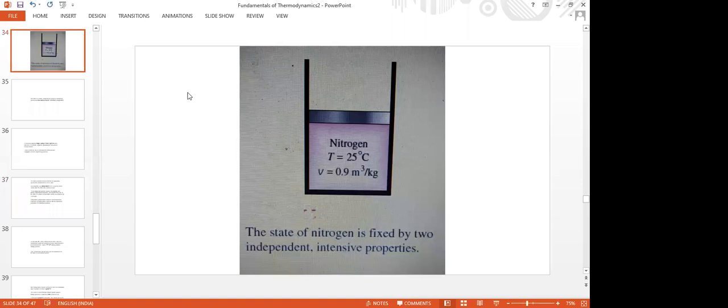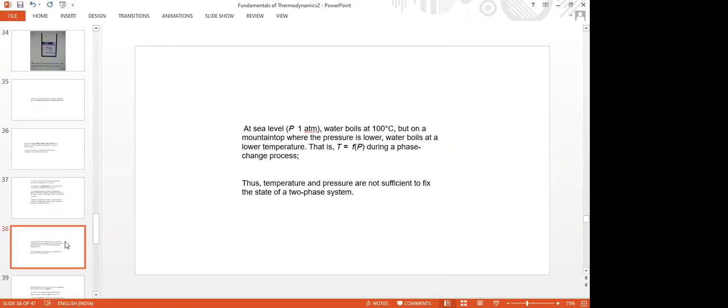So in this case, nitrogen is in a single phase region, and either temperature and volume or pressure and volume are to be known to locate the state point. Now, the dependency and independency of the properties among themselves is described now.